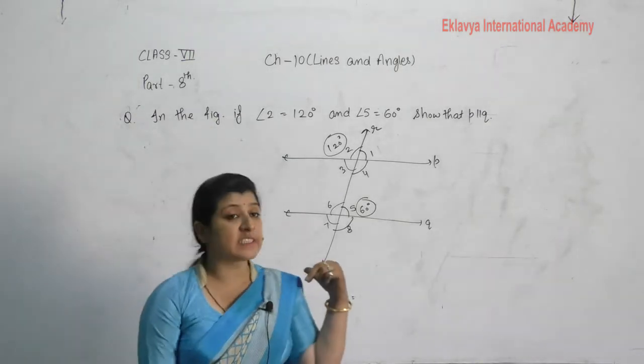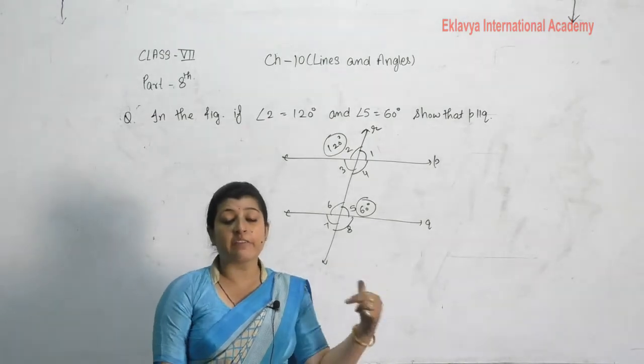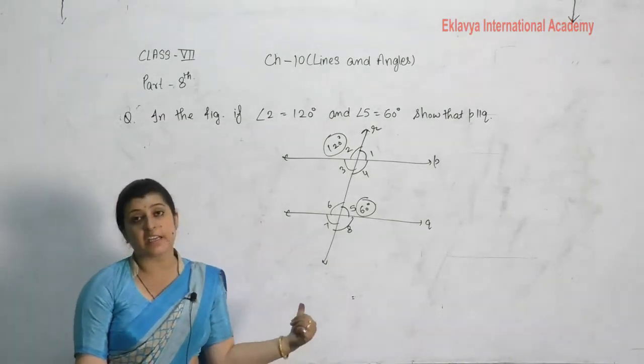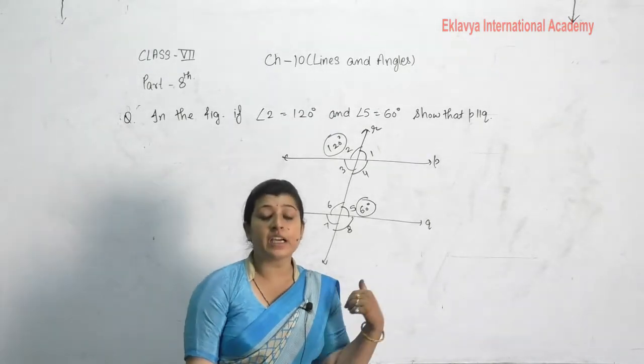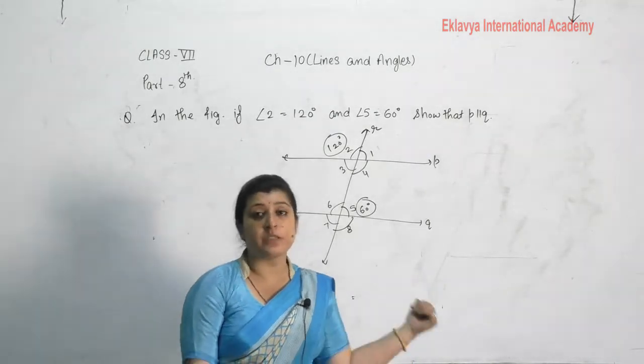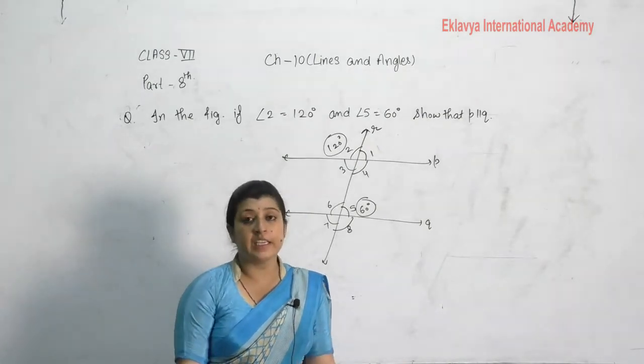For proving these lines are parallel, we have to prove maybe alternate angles are equal, maybe corresponding angles are equal, or maybe co-interior angle sum should be equal to 180 degree.